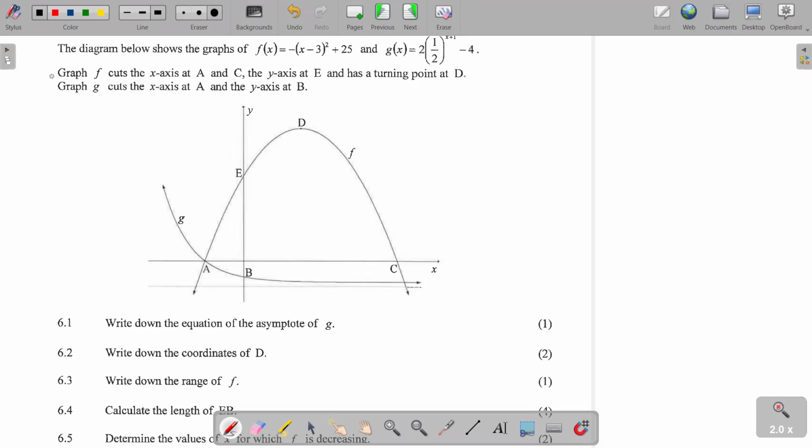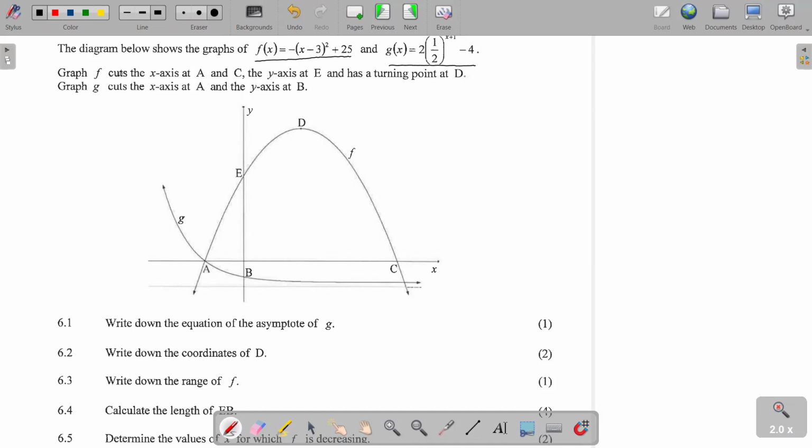So today we are going to be doing a question on functions from the question paper for grade 11, November 2018, question 6. We are given the diagram below, which shows the graph of f(x) = -(x - 3)² + 25, which is a parabola, a quadratic function, and g(x) = 2 · (1/2)^(x+1) - 4, which is an exponential function.